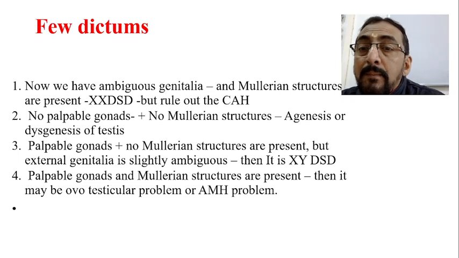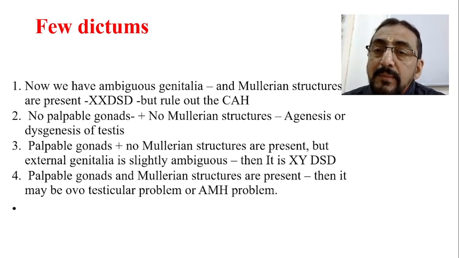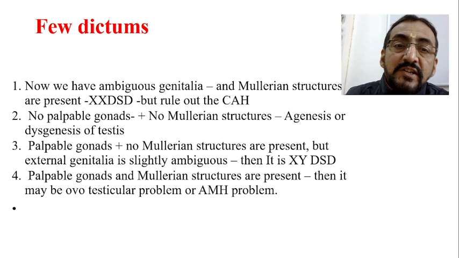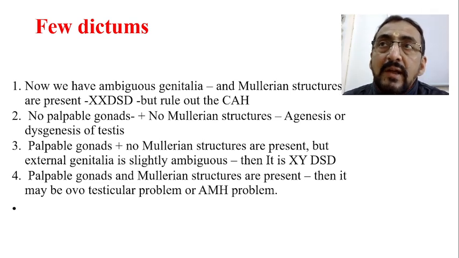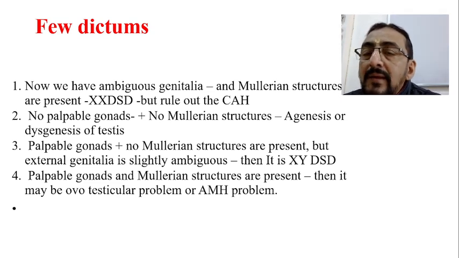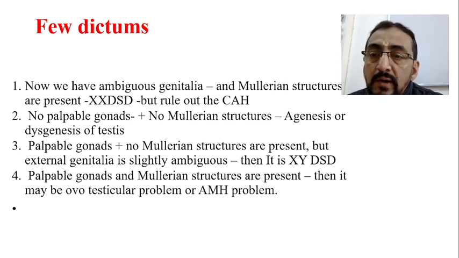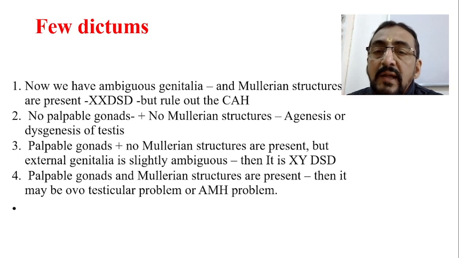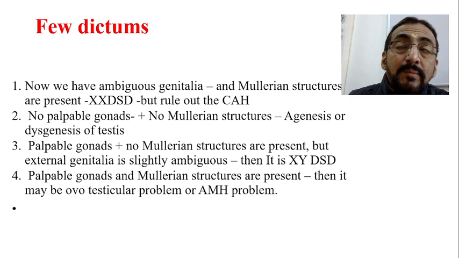The fourth one: palpable gonads are there and Mullerian structures are present. Palpable gonads may be male, but Mullerian structures are present in females, and here they are present. Gonads usually means testis. So what may be the possibility?